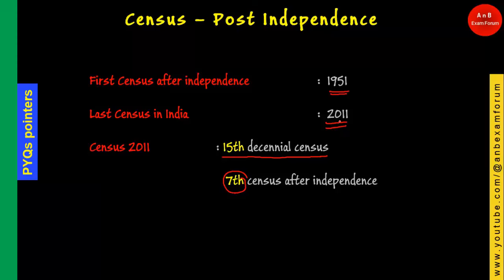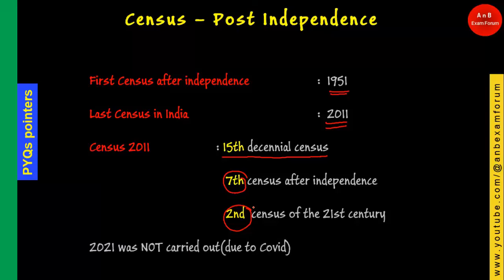So the 2011 census was the 7th census after independence, and overall the 15th decennial census since the beginning. And coming to the 21st century, it is the second census which was conducted in the 21st century.